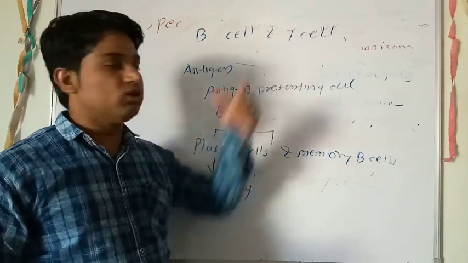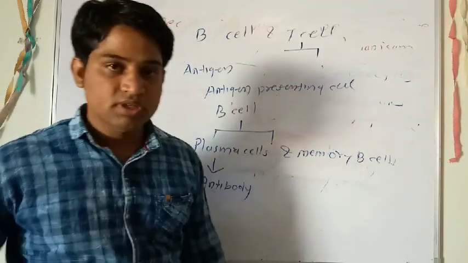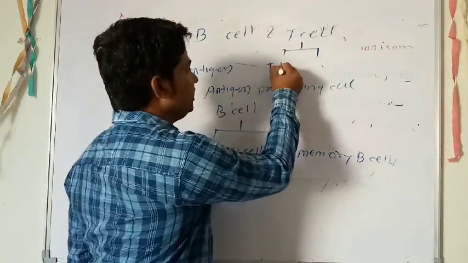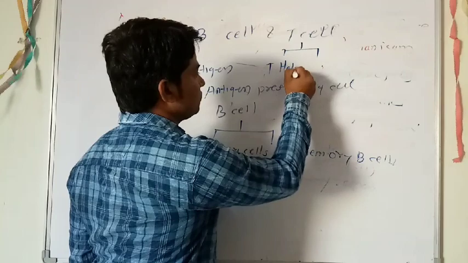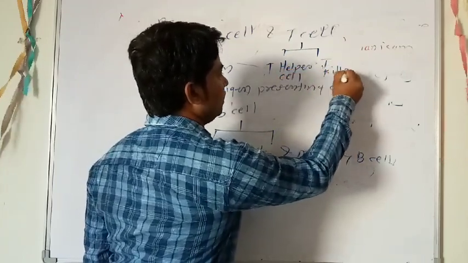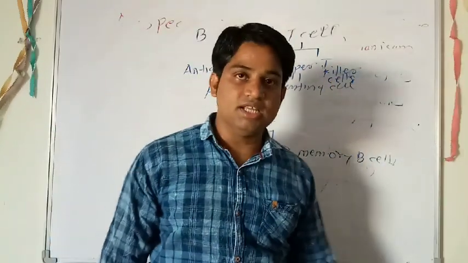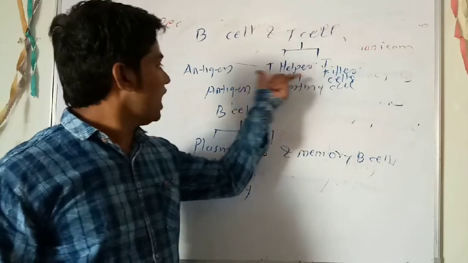And second, it includes the T cells. T cells act in two ways. There are mainly two types of T cells, the T helper cell and the T killer cell.